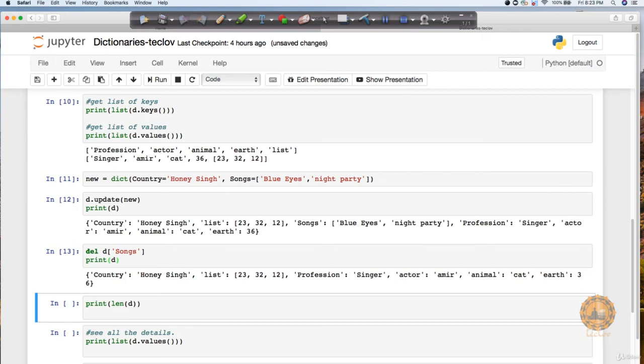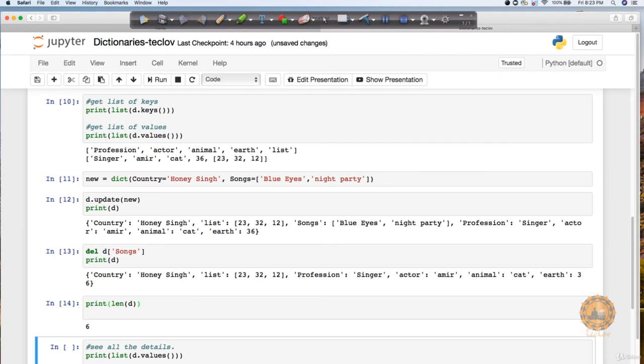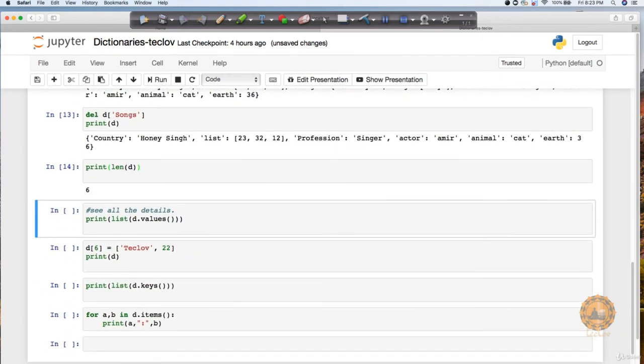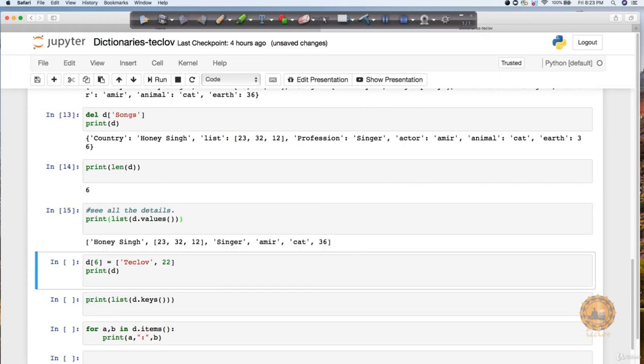And if you now print the values, you can see that the songs key is no more available in this output. If you want to check how many total key value pairs you have in a particular dictionary, you can use the method called len. Len means the length function. Similarly, if you want to list all the values present inside a dictionary, I will use d.values(), so it's going to print all the values for it.